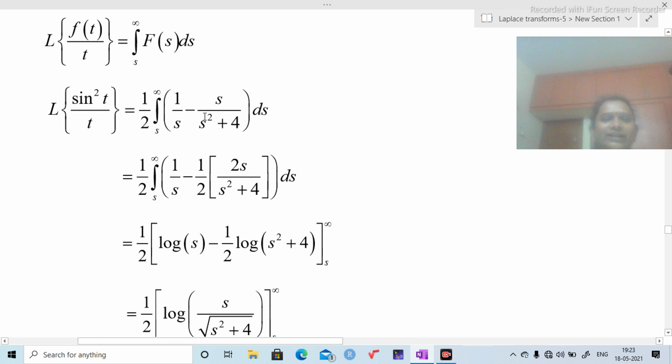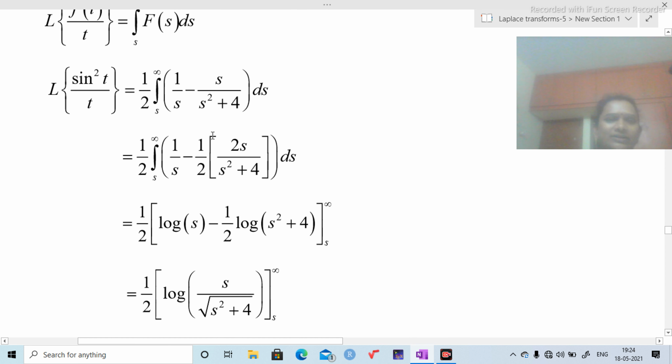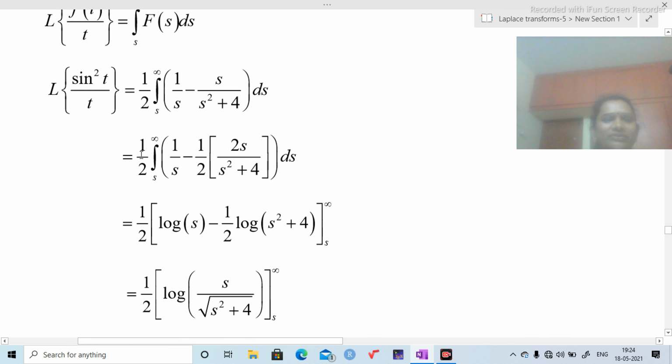So here, to find the integration of the second term, I need 1 by 2 extra. That's why I am going to multiply with 2 and divide with 2. This 1 by 2 is this 1 by 2. So 1 by 2 as it is. 1 by s integration is log s. This 1 by 2 as it is.